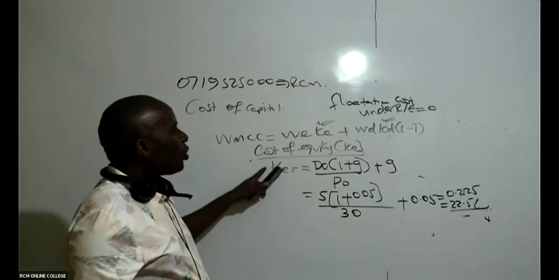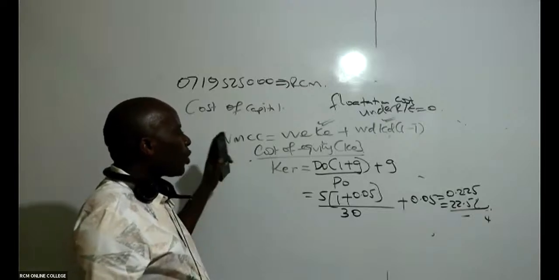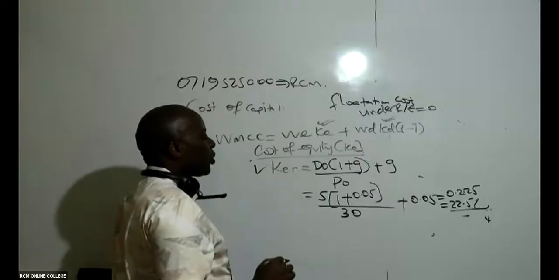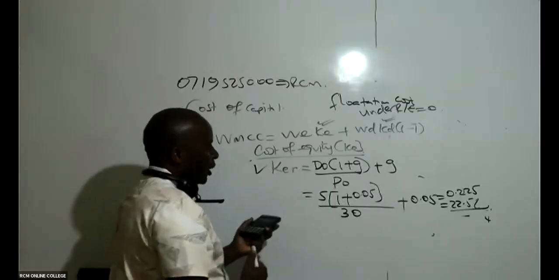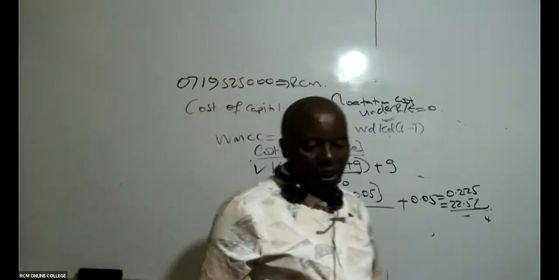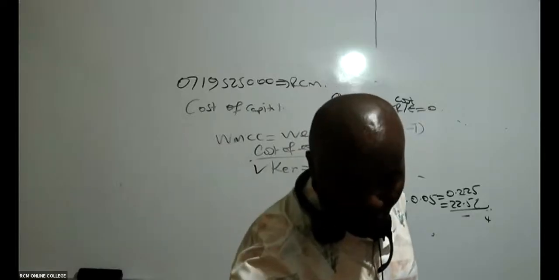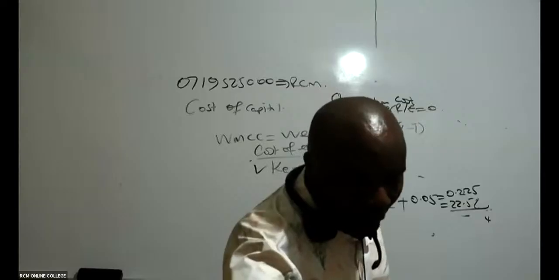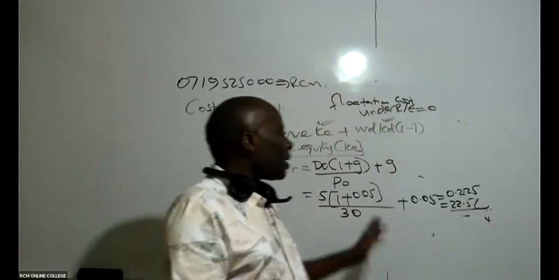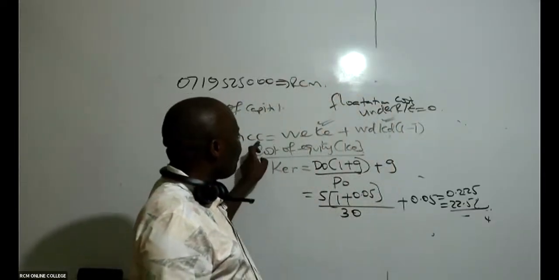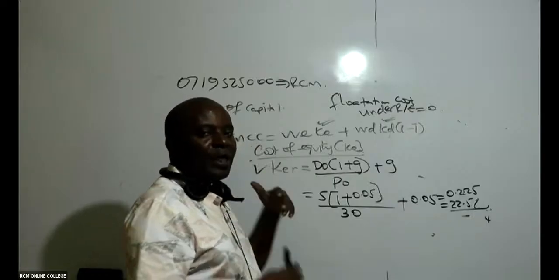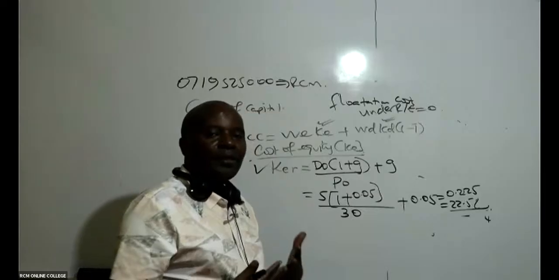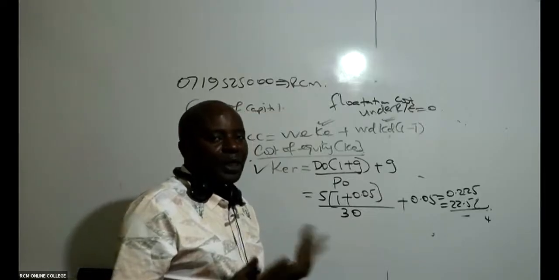So, the cost of equity, I will have to get cost of equity retained earnings, very, very important. And then I must get cost of equity, ordinary shares. So I must come here now. Remember, I'm doing this simply because I'm getting WMCC. Otherwise, if it was WACC, I would not have computed cost of equity retained earnings.